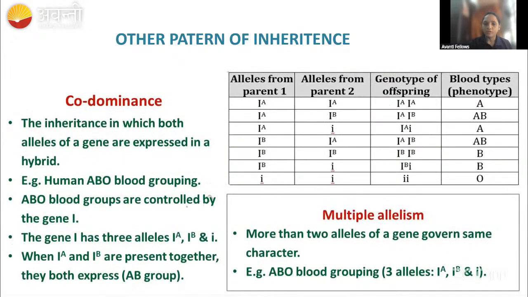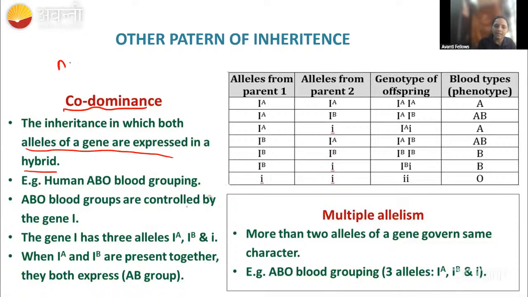Remember this, the question will be asked like this. If the red flower is crossed with the white flower and the progeny got the pink flower, which type of inheritance is it? It is the incomplete dominance. Okay. Then coming to the codominance here, the inheritance in which both the alleles of the gene are expressed in a hybrid. Both are expressing. Okay. Both are going to be expressed here.